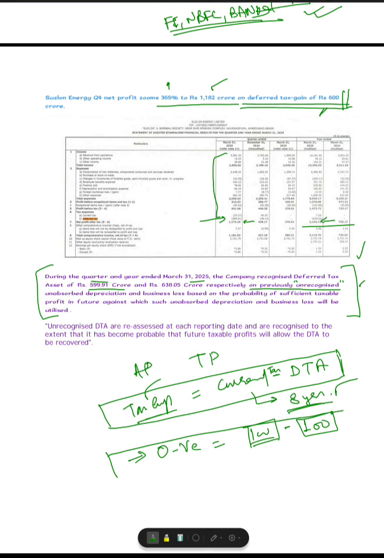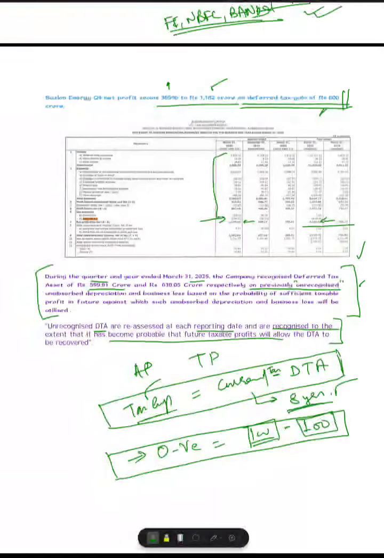So this question came into my mind, but then again you go by the basic definition of an asset. Since the deferred tax asset itself is an asset, there is a recognition criteria. The recognition criteria says the unrecognized DTAs are reassessed at each reporting date and are recognized to the extent that it has become probable that future taxable profit will allow the DTA to be recovered.